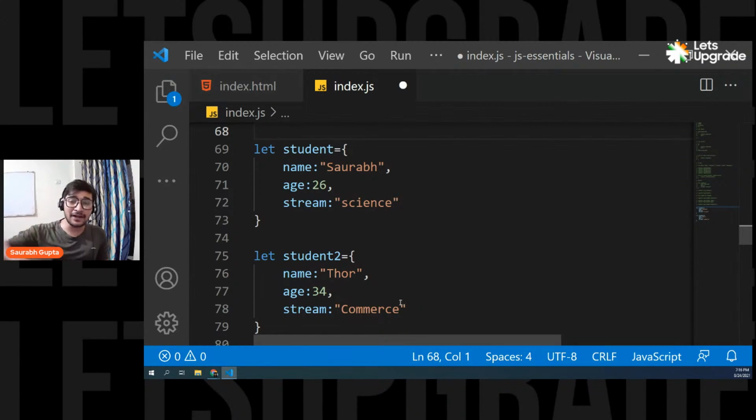So is there any better way if I want to handle multiple objects related to the same thing? Because they are all related to something called a student. Is there a better way of handling multiple students instead of creating multiple objects, instead of creating different variables for all the objects? So yes, there is a better way.